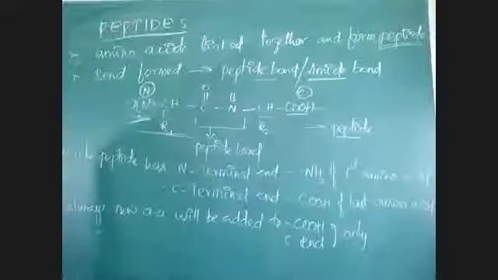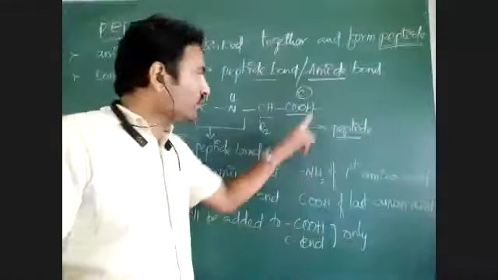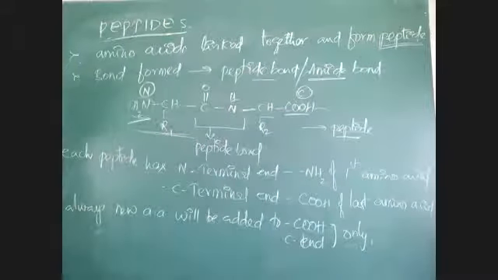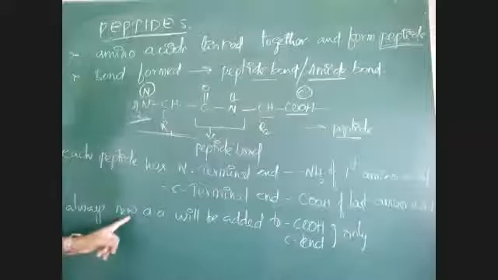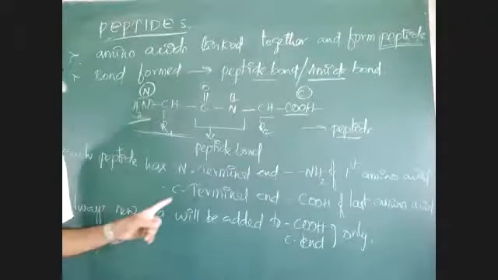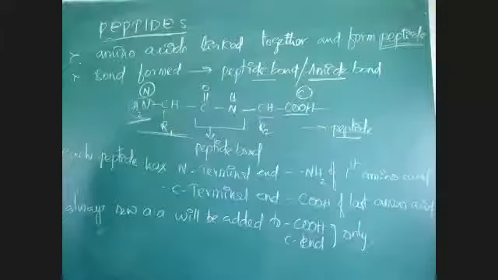A new amino acid will not be added to the N terminal. A new amino acid will be added to the COOH group only. At any time, there is always addition of a new amino acid to the COOH group of the existing peptide with the help of a peptide bond. A new peptide bond will be formed.